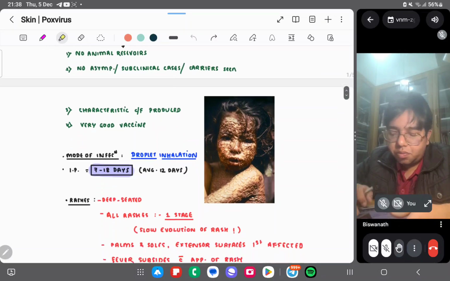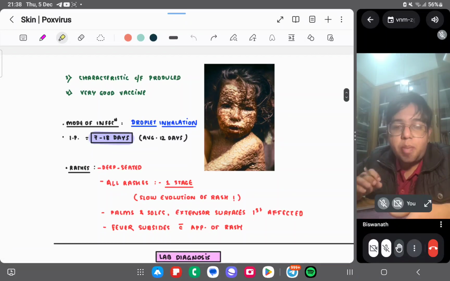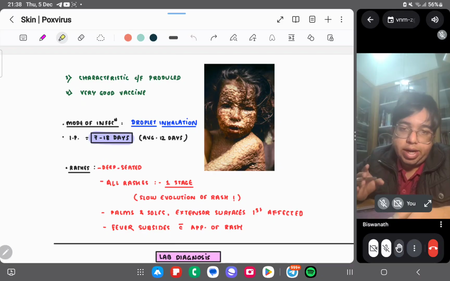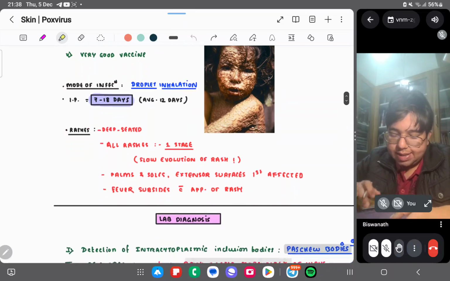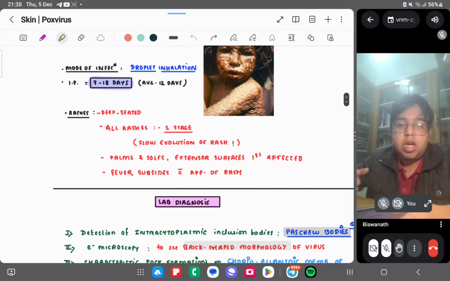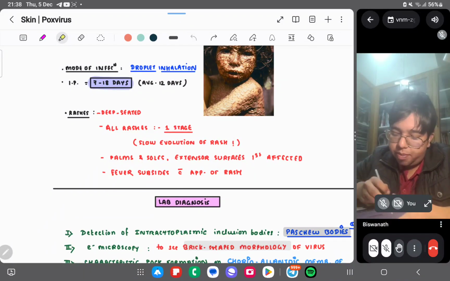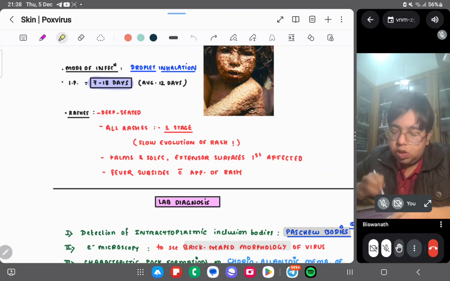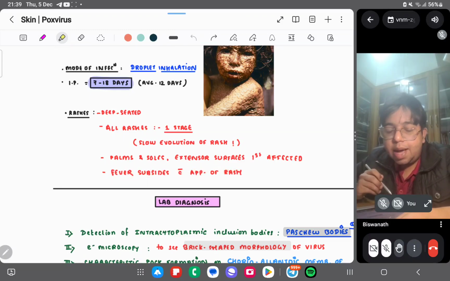So mode of infection is droplet inhalation, just like parvovirus. Incubation period is 7 to 18 days. Rashes are deep seated. All rashes are at one stage, so there is slow evolution of rash. The rashes start and slowly evolve. Palms, soles, and extensor surfaces are first affected. Important statement: fever subsides with appearance of rash.